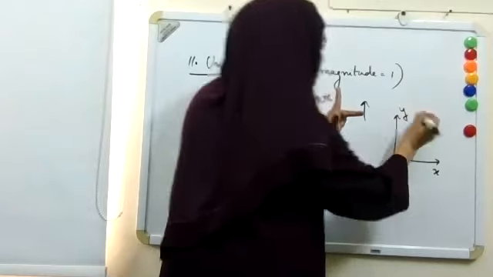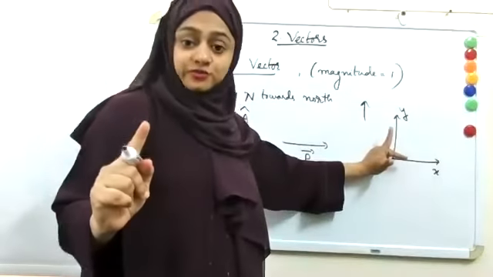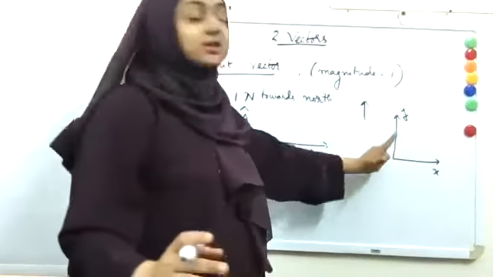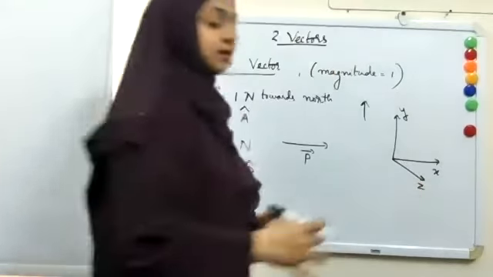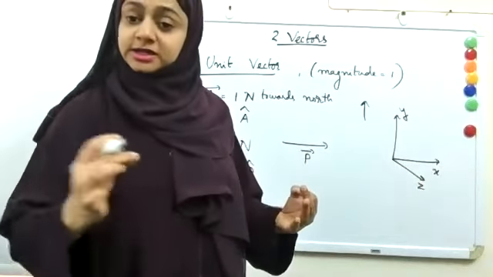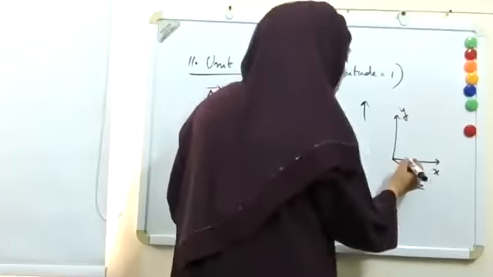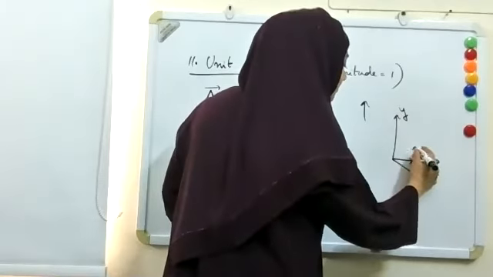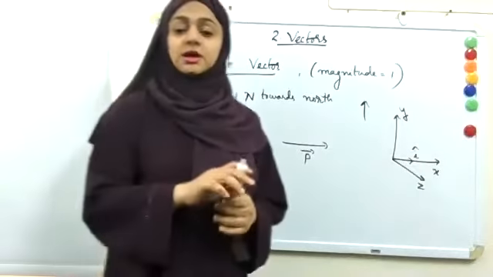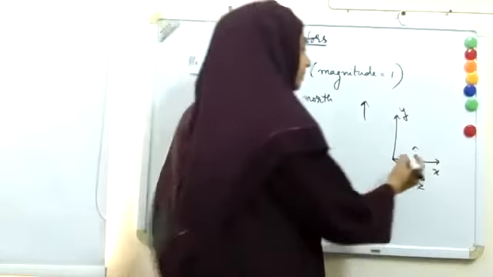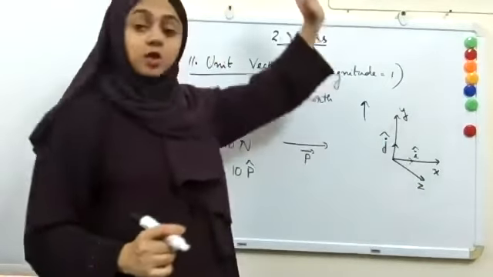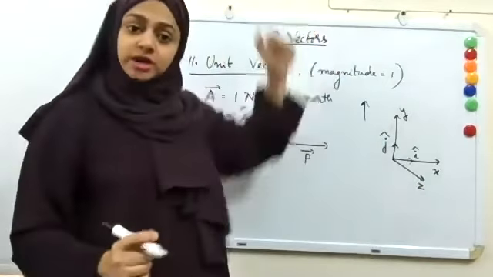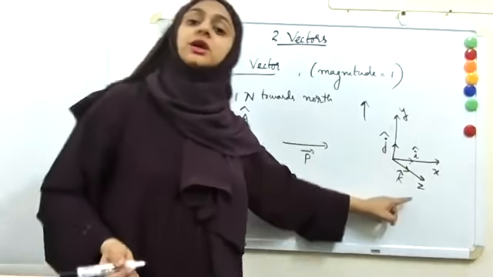Up you have the y direction, and the axis that comes out of the board, which I cannot show because I cannot draw anything 3-dimensional on this board, I'm just representing it like this, is Z. Conventionally, i cap means a unit vector along the x direction, j cap means unit vector along the y direction, and k cap means a unit vector along the z direction.